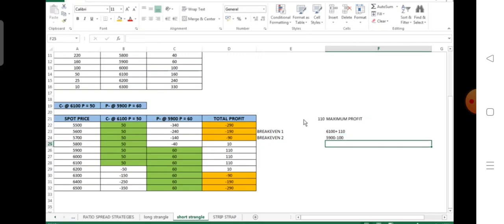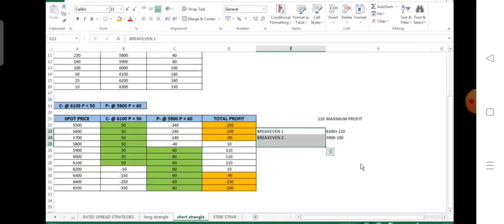Since we are a seller of a put option, this will start incurring loss, hence our break even point is 5900 minus 110, which makes it 5790. So these are the two break even points of the strategy.